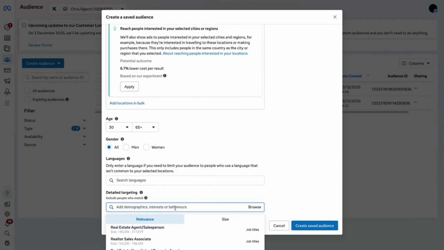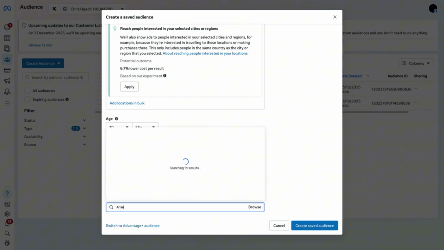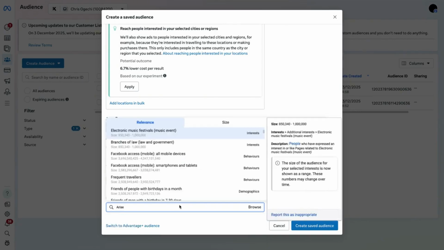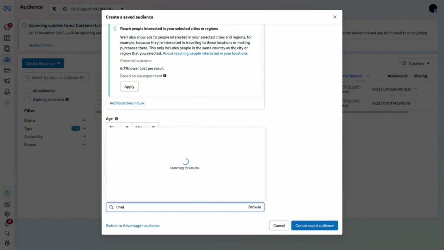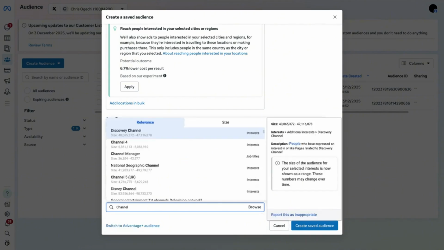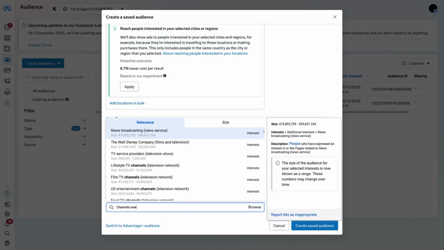So let's come here. Let's say you want Arise News, or let's say Channels TV, because definitely one thing is Channels. Why is it not showing up here?